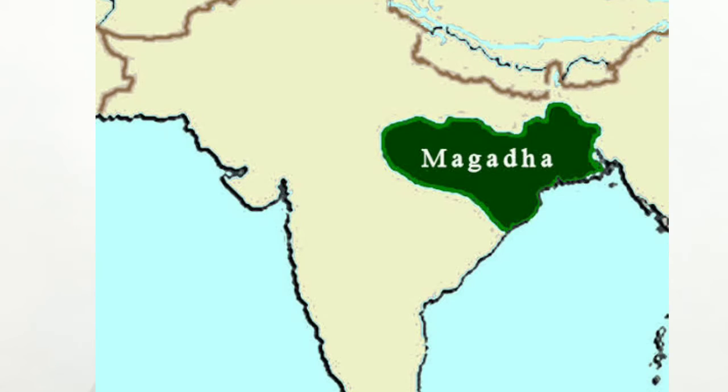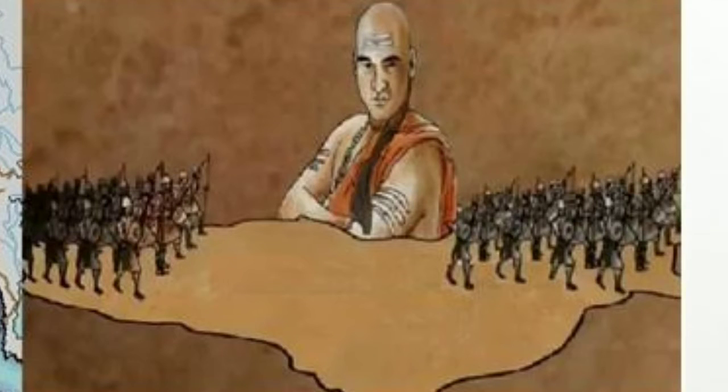One of the powerful kingdoms of the earlier times was Magadha, and it was situated south of the river Ganga and its tributary Son. Magadha was a very powerful kingdom of the earliest times, and its rulers set up a very big kingdom along the bank of the river Ganga.